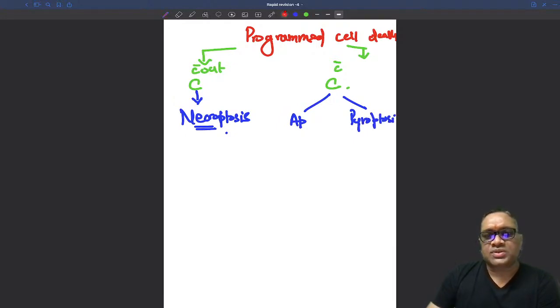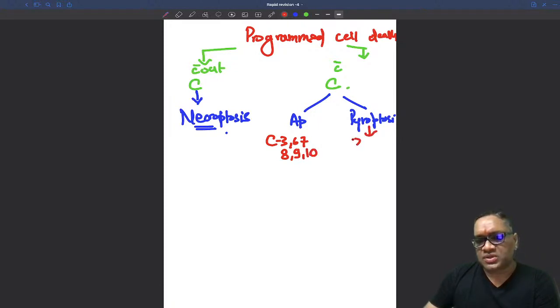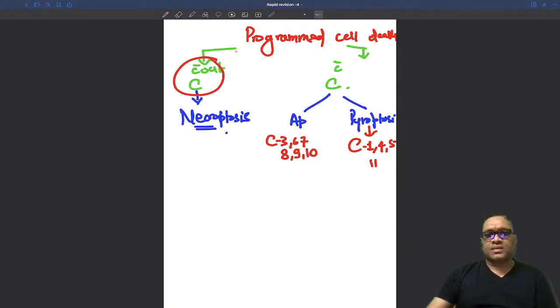In apoptosis, you are going to see different caspases like 3, 6, 7, 8, 9, 10. And in pyroptosis, we are going to see caspase 1, 4, 5 and 11. So now you understood. Programmed cell death can be of two types. Without caspase, it is necroptosis.